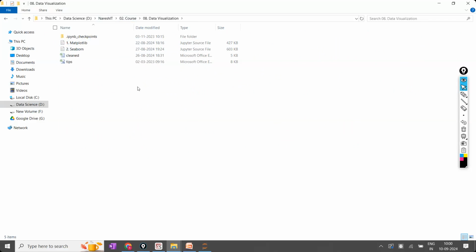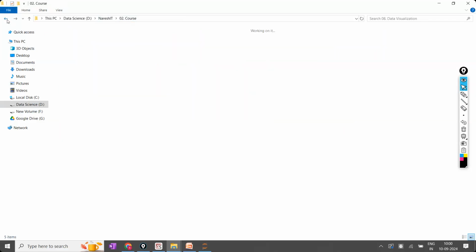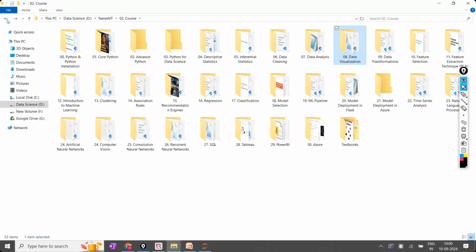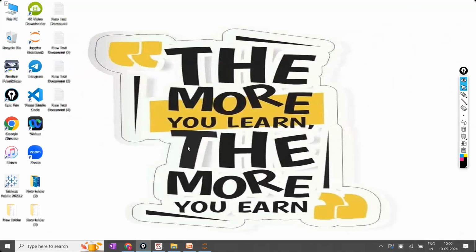That is the way I have organized and kept the notes. That is my choice. In whatever way you are interested, you can write. It is not compulsory that everyone has to follow the same rule. But one thing is compulsory: try to keep all the Jupyter notebooks only in the D drive. Don't keep them in the C drive, because that is valuable and will be used further.